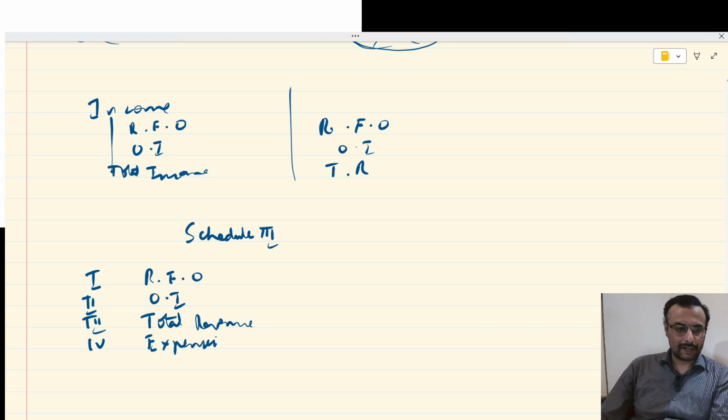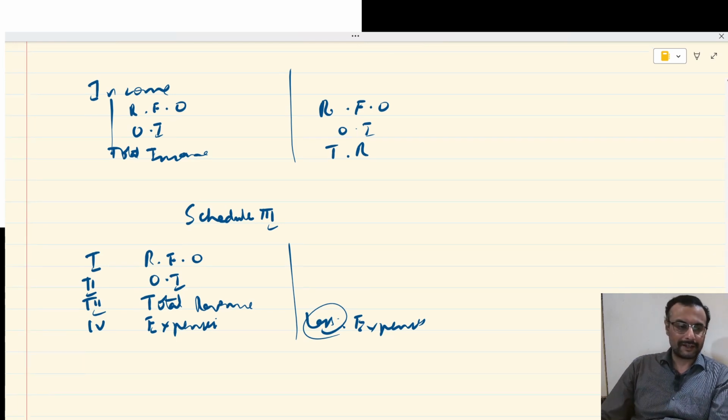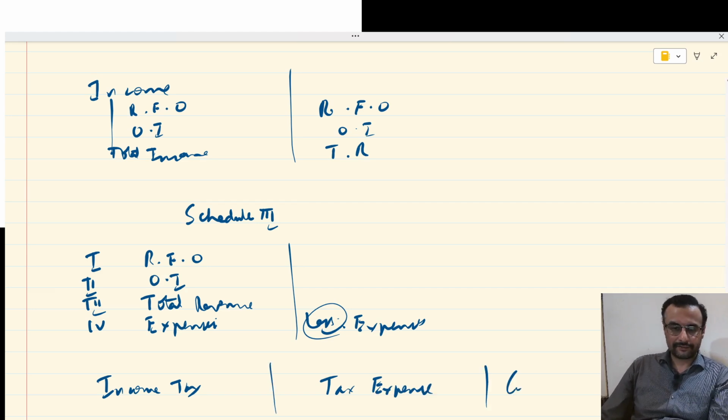Alright. That person unfortunately wrote "less expenses" over here. This "less expenses" is not at all there. And in the end, many teachers would have taught income tax, which is somewhat acceptable, and many teachers would have taught tax expense, and many teachers would have taught current tax. All three might have been taught by teachers. But this person wrote "tax expenses" over here, which is a wrong thing.